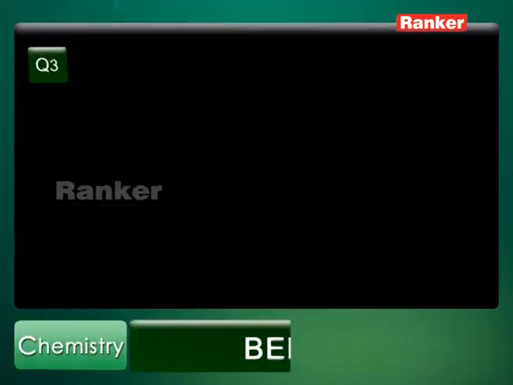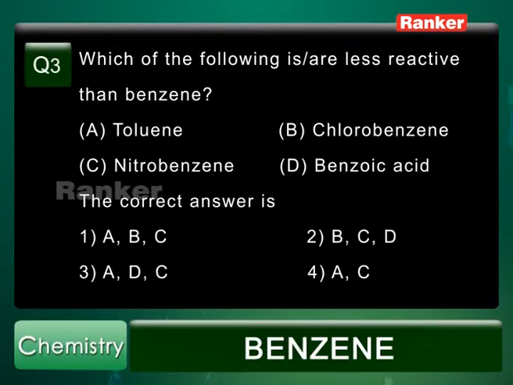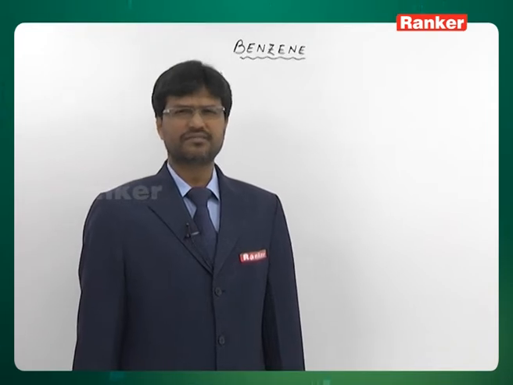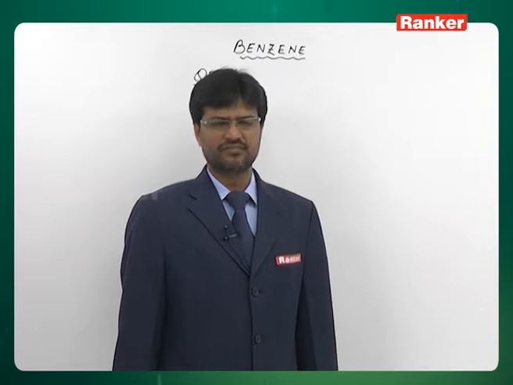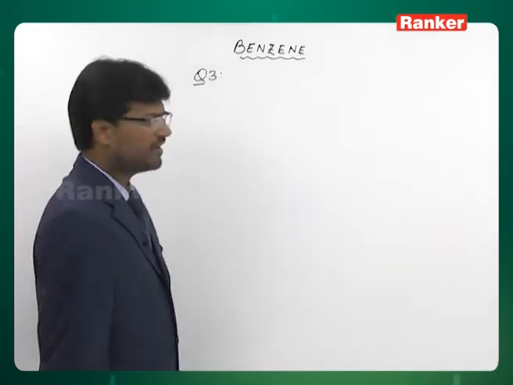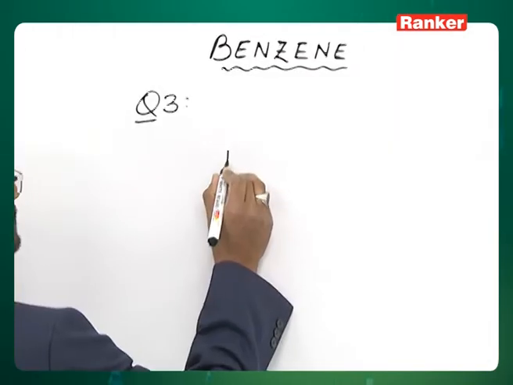Question number 3. Which of the following is less reactive than benzene? A, toluene, B, chlorobenzene, C, nitrobenzene and D, benzoic acid. Type of reaction benzene undergoes is electrophilic substitution. So we have to find out which of these is less reactive than benzene towards electrophilic substitution. I'll write down the structures.